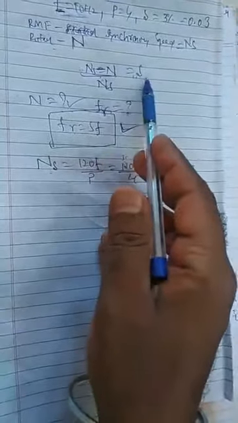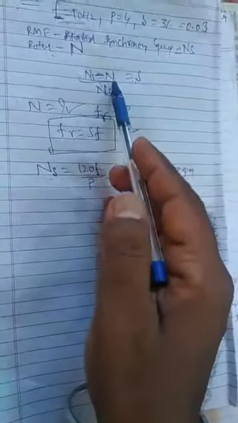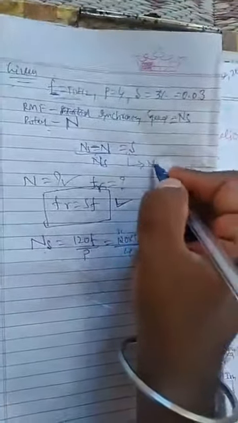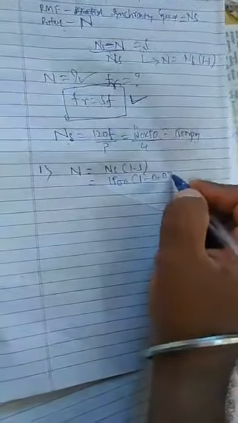Now using this 1500 we can calculate the rotor speed. If you write the equation in terms of N, N is equal to Ns into (1 minus S). So the rotor speed is N is equal to Ns into (1 minus S). Ns is 1500, S is 0.03.